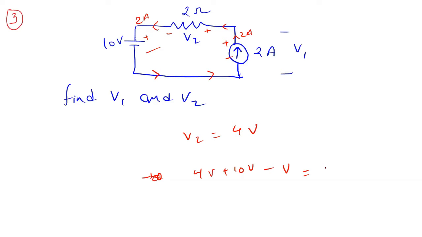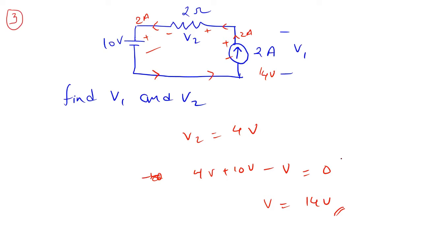So you will have this is 0. So V is basically 14 volts. Okay, so that means that this is 14 volts. It is actually giving power to the 10 volt source also.